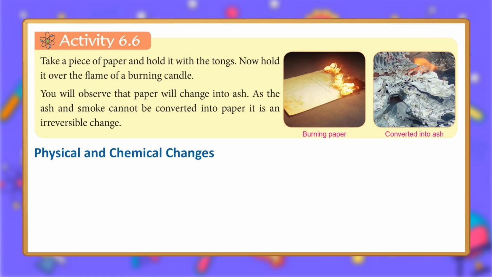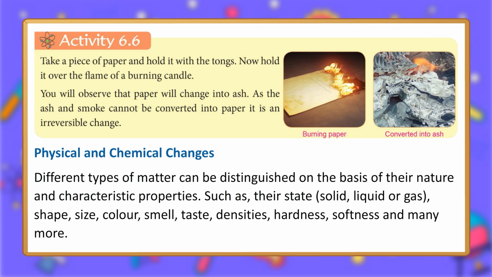Physical and chemical changes. Different types of matter can be distinguished on the basis of their nature and characteristic properties, such as their state, solid, liquid or gas, shape, size, color, smell, taste, densities, hardness, softness, and many more.